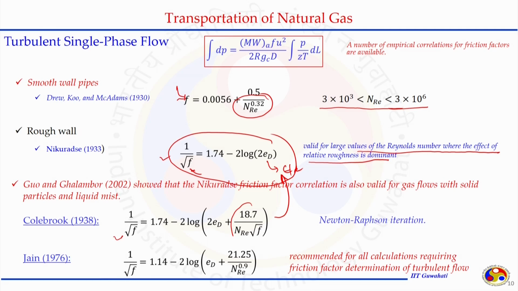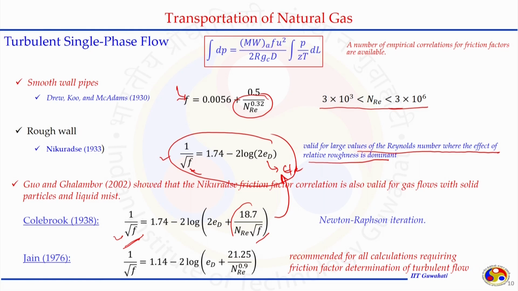Now, in this equation, the problem is that on the left hand side we have the friction factor and on the right hand side we also have the friction factor. To solve this kind of equation, we need to perform an iteration procedure, either by the Gold-Seek or Newton-Raphson method or another optimization method.